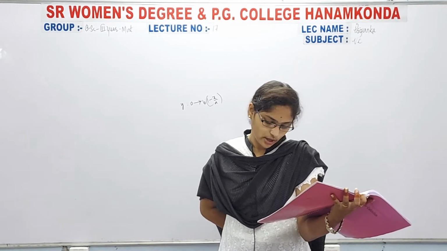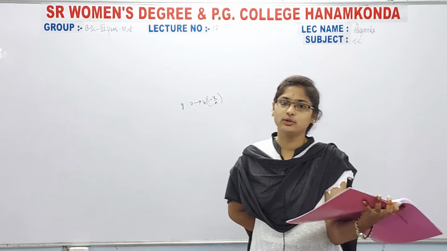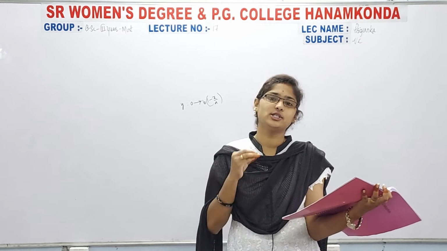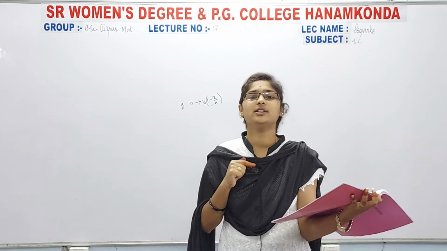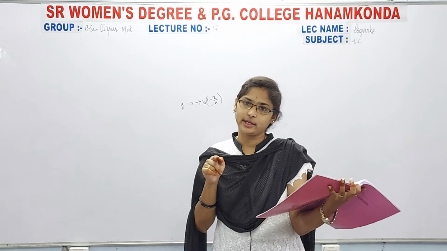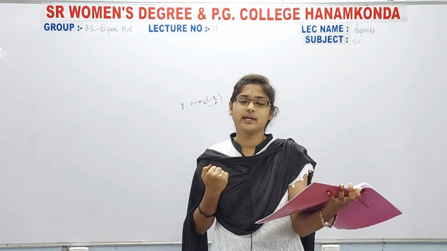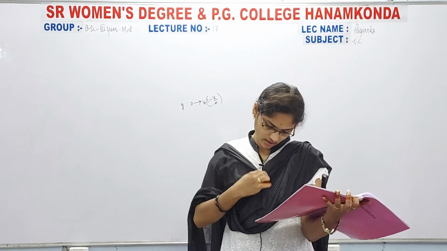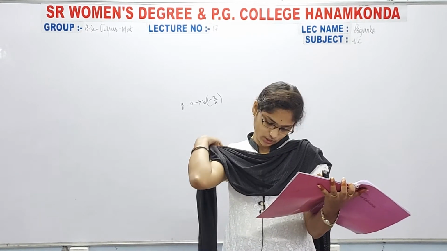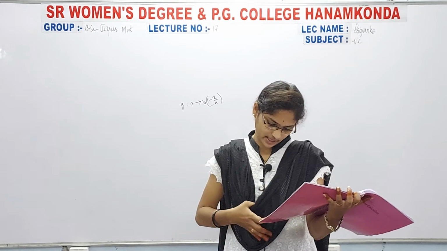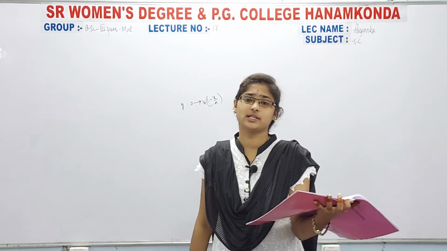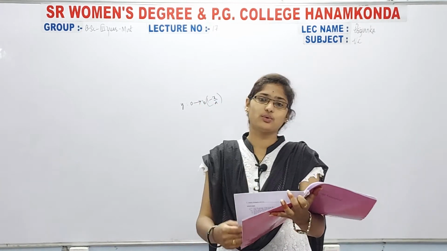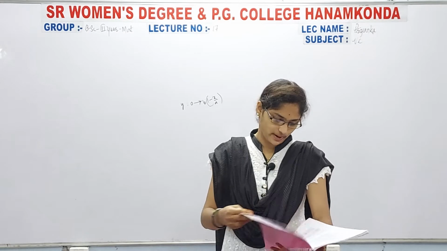For the next problem, the limits are x equal to minus 1 to 1. As I said, we can take it as 0 to 1 also, but if you take 0 to 1, then you have to multiply by 2; otherwise you can simply take minus 1 to 1. The y limits are minus under root of 1 minus x square to under root of 1 minus x square, and the z limits are 0 to 1 minus x square minus y square.